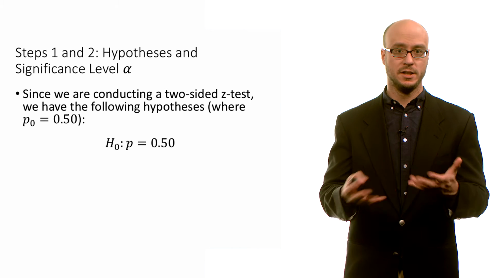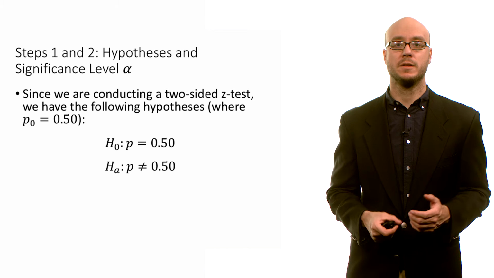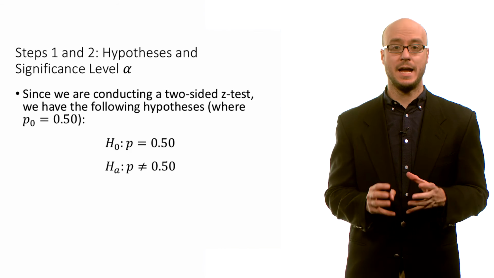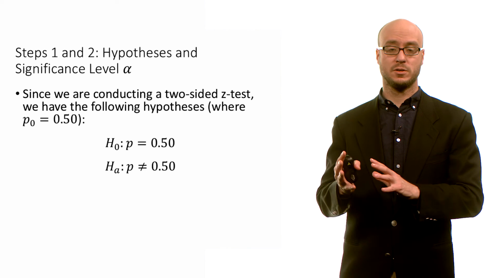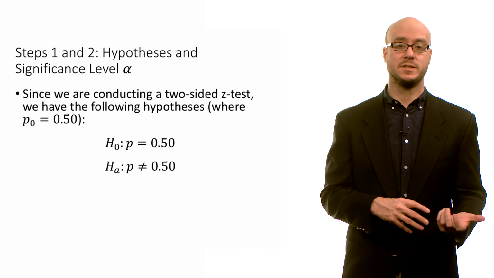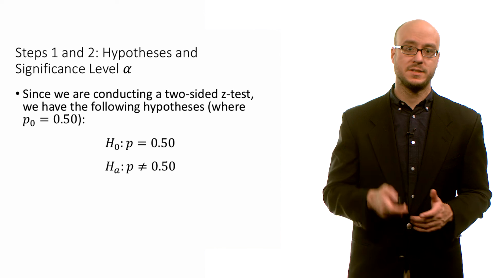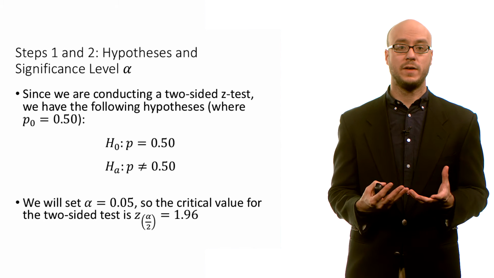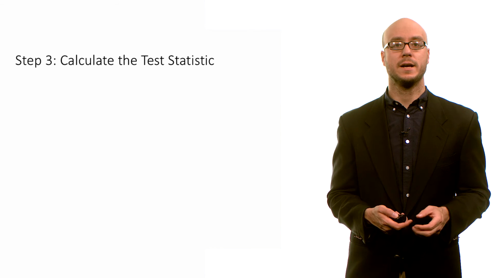You're a financial analyst, the executives that you work with think that Americans are evenly split. The alternative is that the population proportion is not equal to 0.5. Either the population proportion is greater than 0.5 or it's less than 0.5. But the point is that Americans are not evenly split. That's the alternative hypothesis. So we're going to set alpha to 0.05. So our critical value for a two-sided test is going to be 1.96.